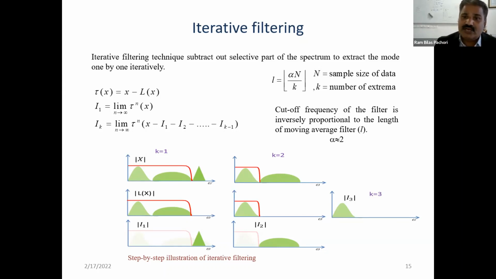Here there is another concept, and here also we perform the filtering using this iterative filtering concept. The filter length depends on the number of extrema. By this mathematical expression, if you have high frequency components, the number of extrema will be more, so this L will be less, so the filter length will be less. The cutoff frequency of the filter is inversely proportional to the length of the moving average filter, so the cutoff frequency will be higher, and the high frequency components will be subtracted out.